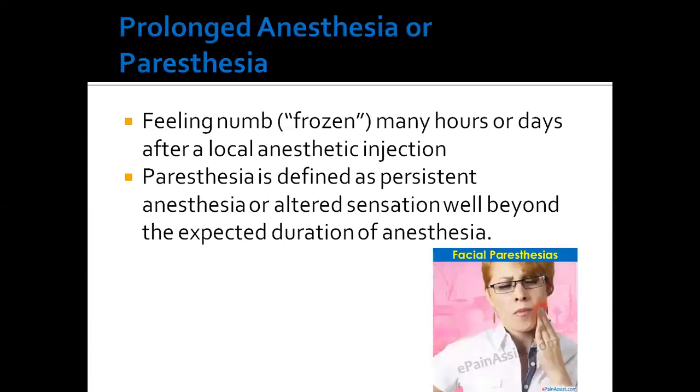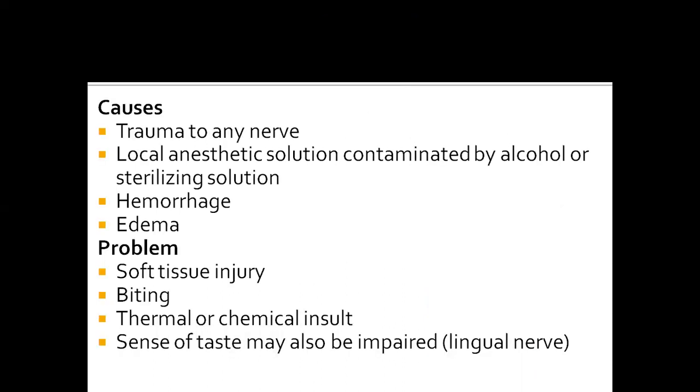Next is prolonged anesthesia or paresthesia. Paresthesia means feeling numb for many hours or days after a local anesthetic injection. Paresthesia is defined as persistent anesthesia or altered sensation well beyond the expected duration of anesthesia. And the causes are trauma to any nerve, local anesthetic solution contaminated by alcohol or sterilization solution, and hemorrhage or edema. And the problem of paresthesia is it causes soft tissue injury, biting, thermal or chemical insult, and the sense of taste may also be impaired.